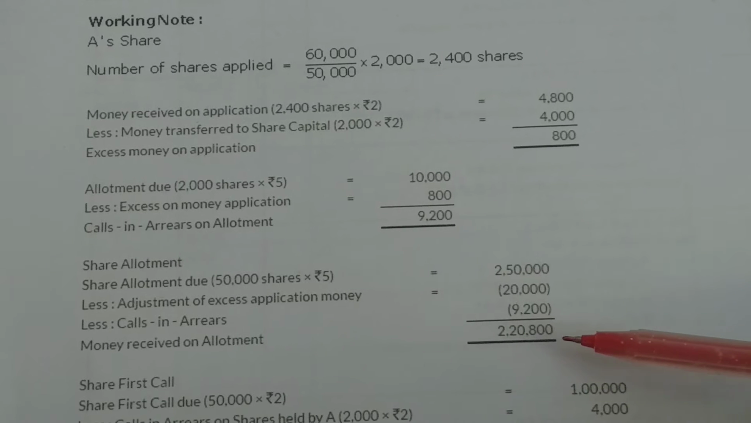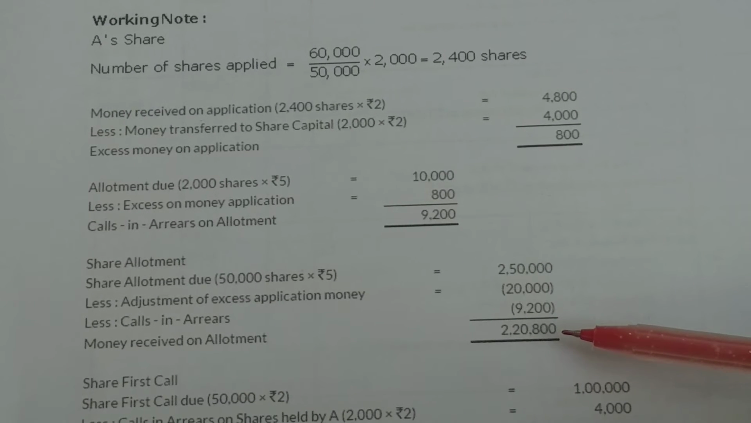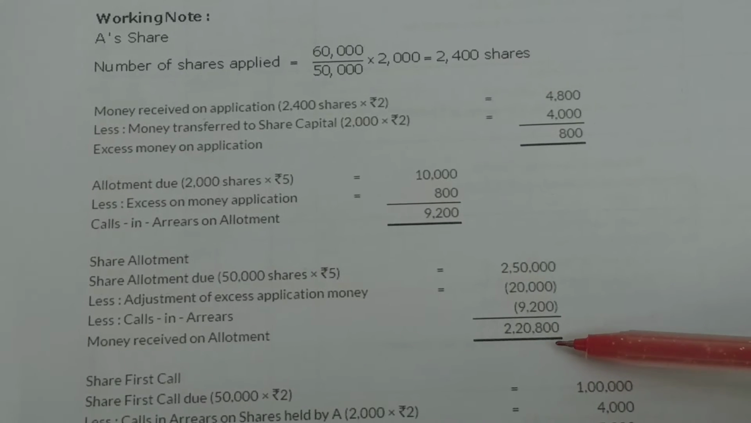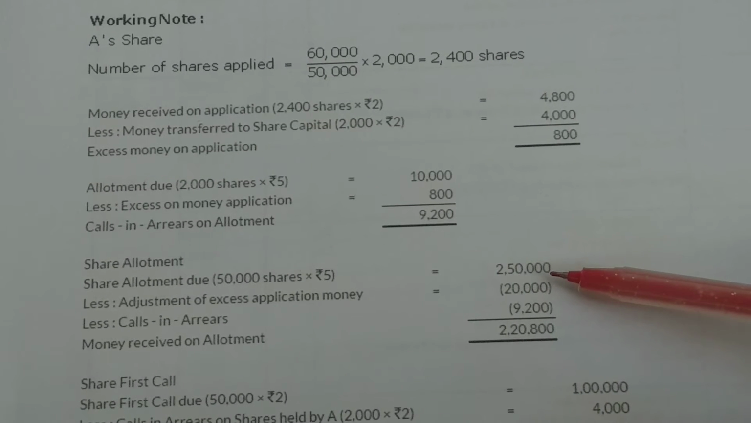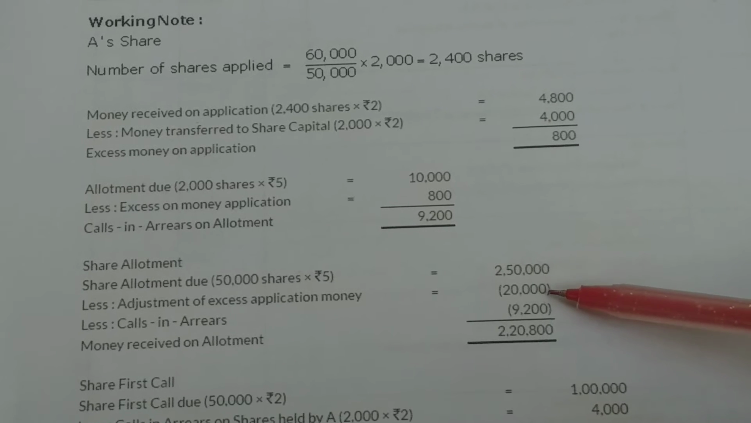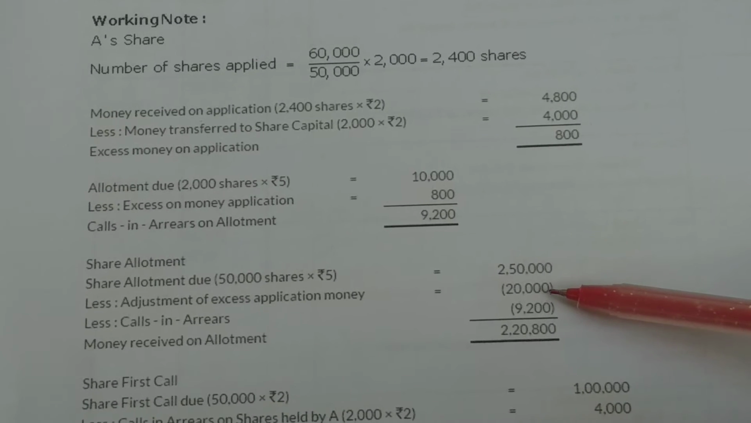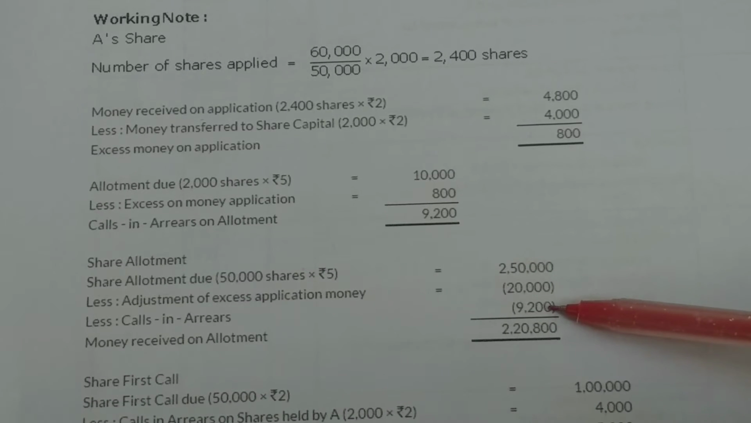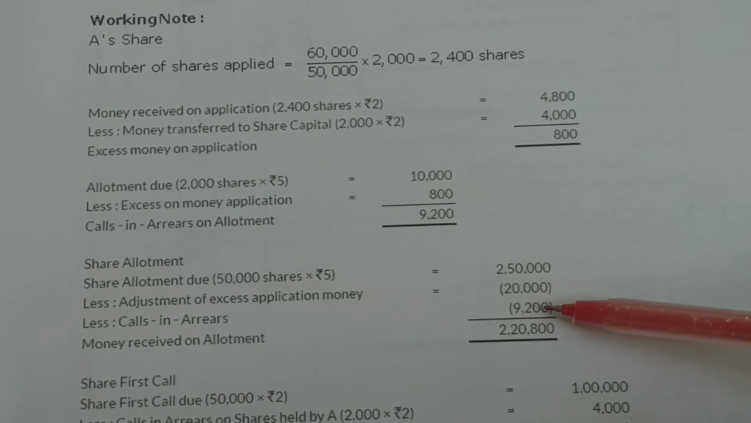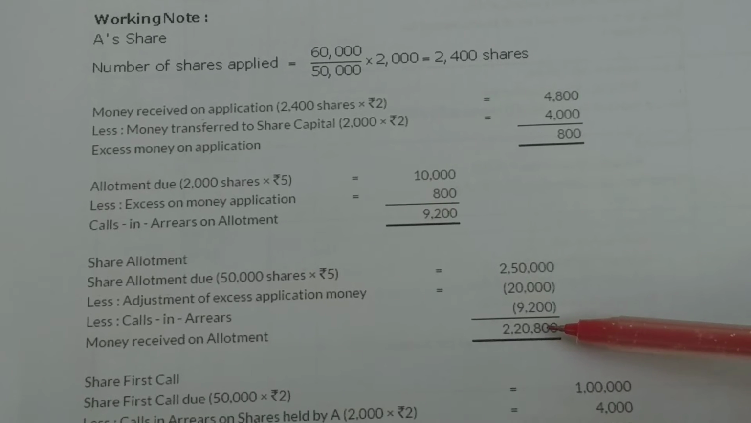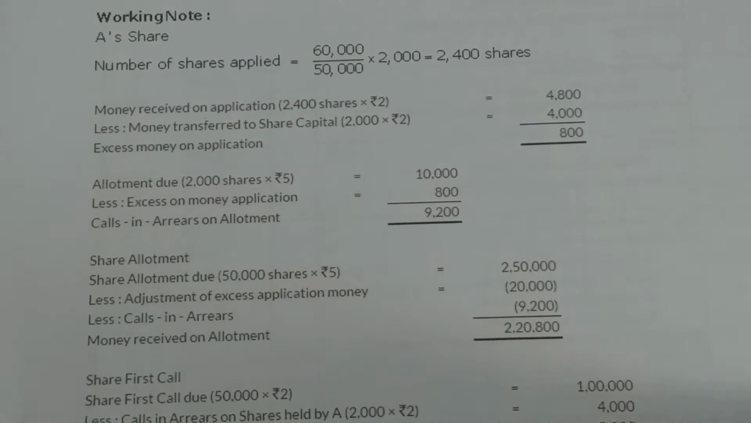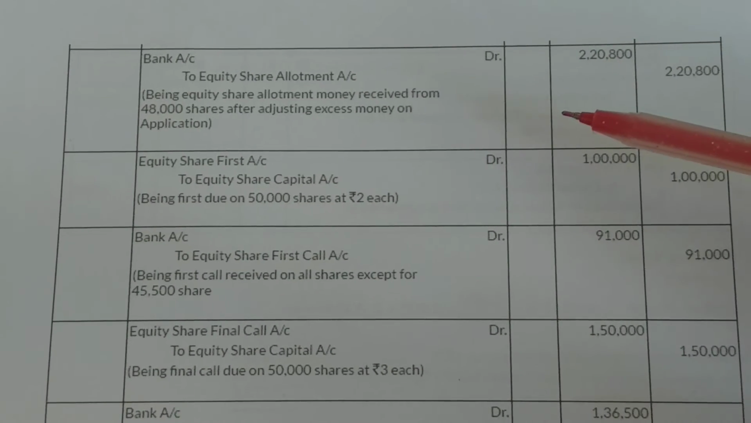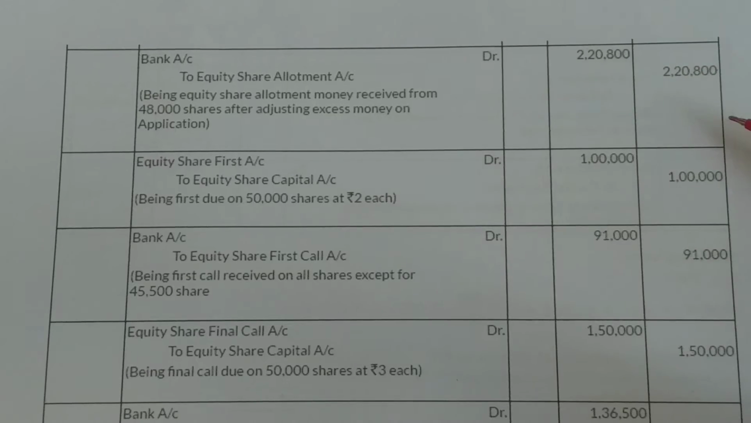So the share allotment money we receive from these other shareholders is 2,28,800. That means we were supposed to receive 2,50,000, but we already adjusted 20,000 from the excess money of the other shareholders, and this is the calls in arrears for Mr. A, who actually failed to pay the allotment money. So the money which we received on allotment would be 2,20,800. So bank account debited to equity share allotment would be 2,20,800.